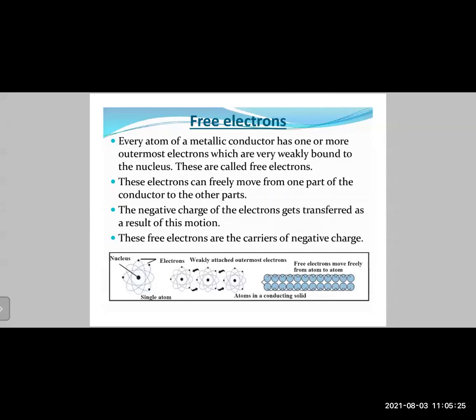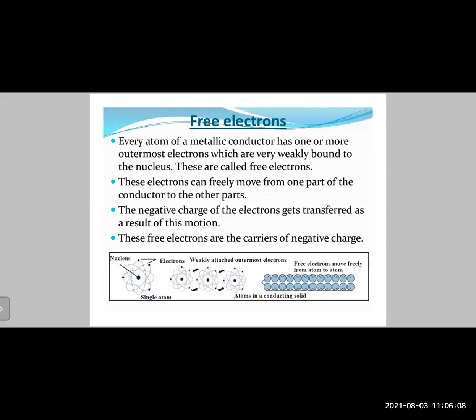Every atom of a metallic conductor has 1 or more outermost electrons which are very weakly bound to the nucleus. They are called free electrons. Metals have a very specific property. You must be aware of the structure of the atom: the nucleus in the center, and the electrons going around in circular orbits. In metals, the electrons in the outermost orbits are very loosely held by the nucleus, so they can be removed very easily.